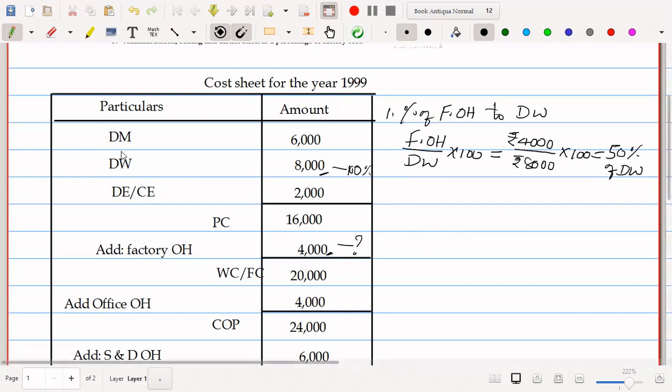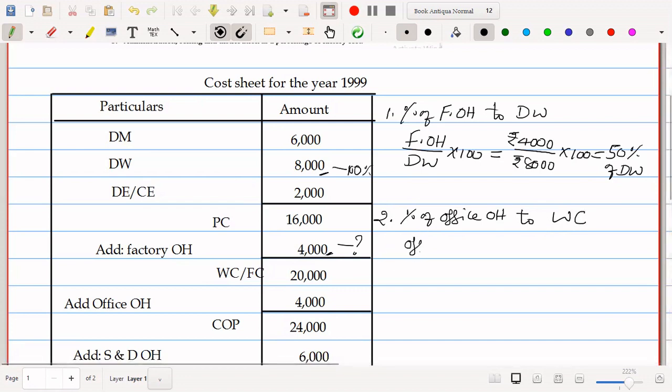And second one, we have to take percentage of office overhead to what's given in the problem, to works cost or factory cost. That is office overhead divided by works cost into 100.